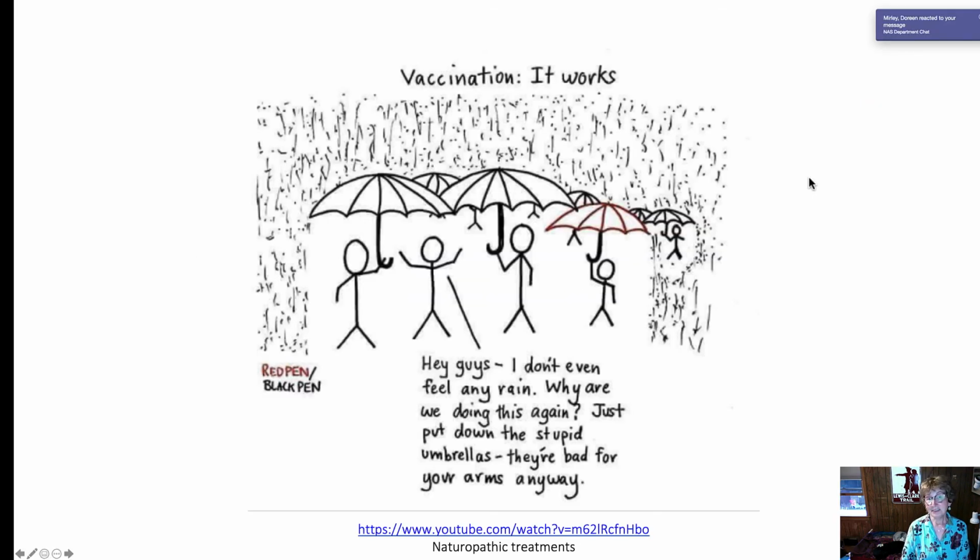Let's have a look at some of the lengths some doctors may go to in order to get their patients to come in to get vaccinated. I'm kidding. This is not something that doctors have gone through, but maybe they should.